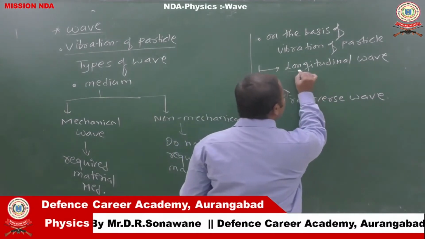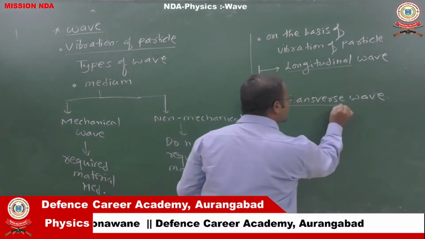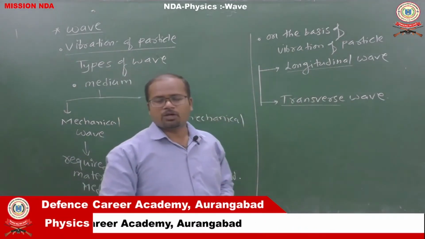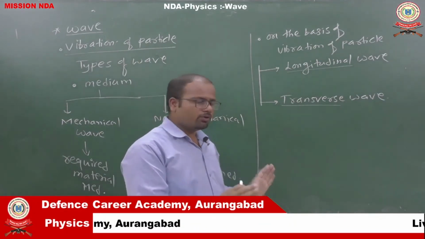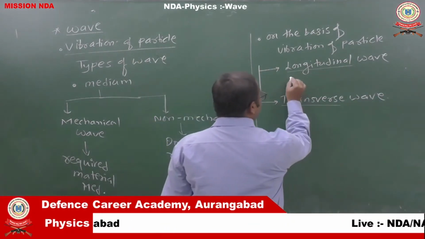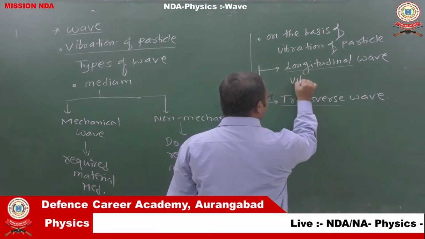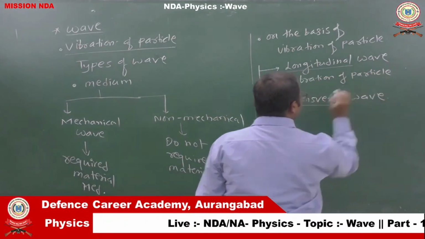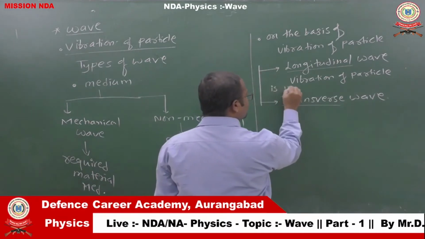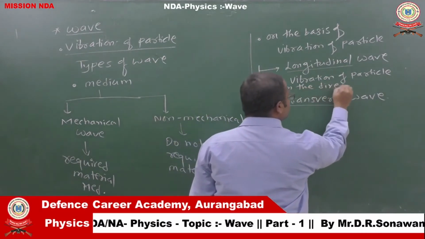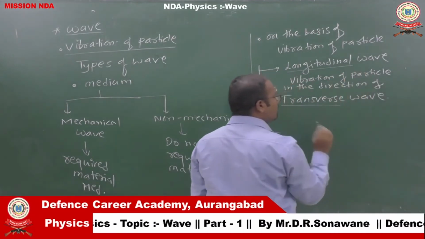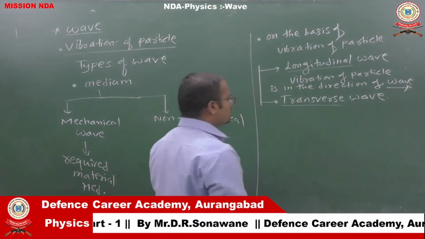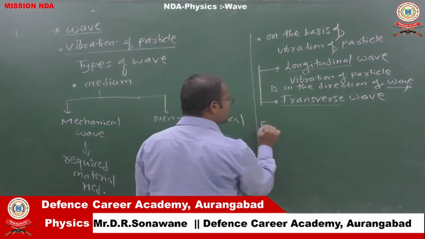Their meaning is itself in their names, longitudinal and transverse. So what is a longitudinal wave? First of all, longitudinal waves are those waves in which the vibration of particles is in the direction of propagation of the wave, in the direction of the wave. For the example of a longitudinal wave, we can write here,